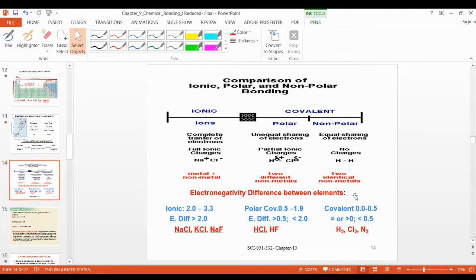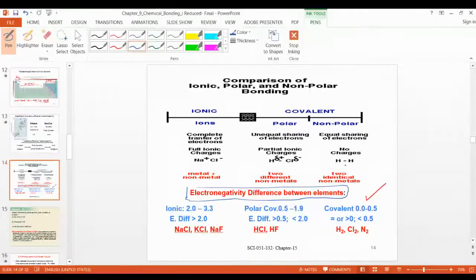You have to memorize these values a little, then you can identify. Start from the covalent bond. Look here: the value of the electronegativity difference. These are electronegativity differences between elements.